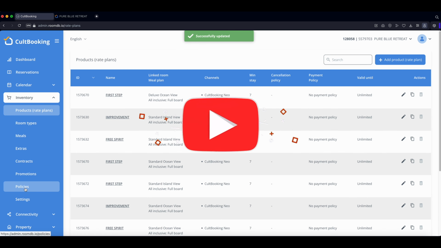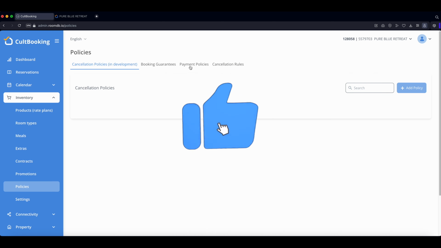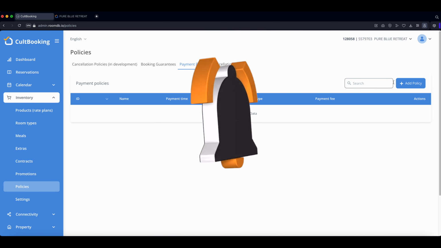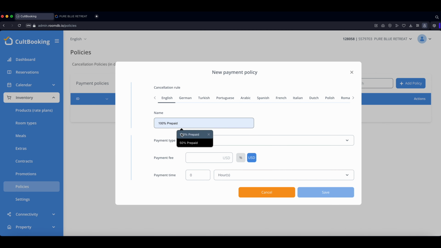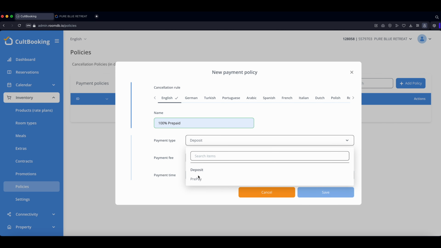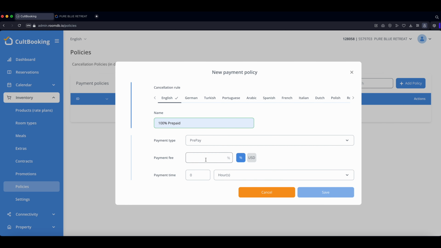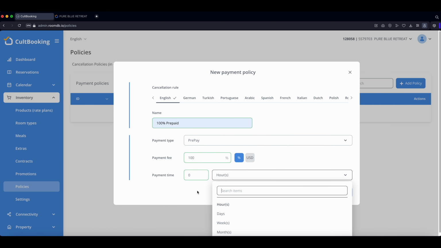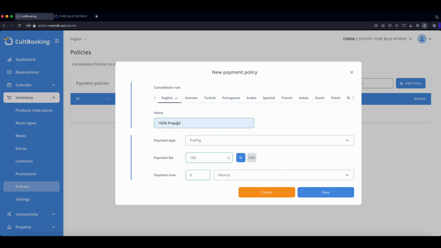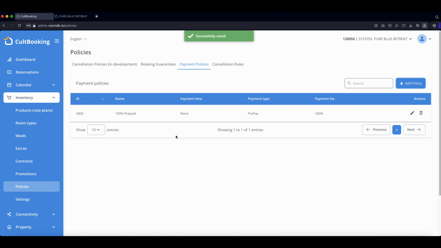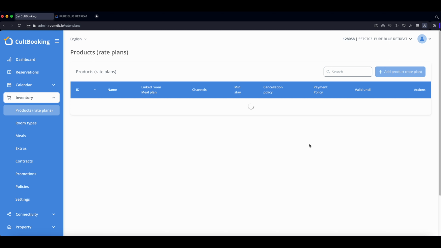We go to policies, payment policies here, add the new policy, and we say 100% prepaid. Prepaid, percentage, 100%, payment time, and then we do the same for the German language, and we save it. Prepaid 100%. So now we go again to products rate plans.